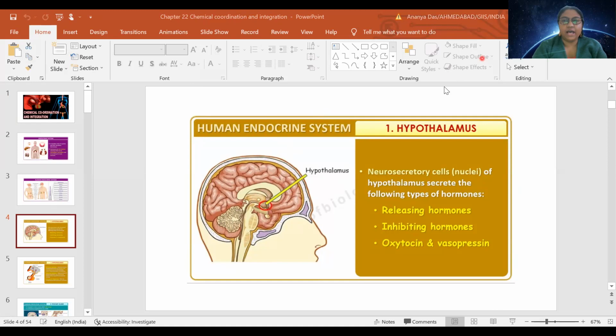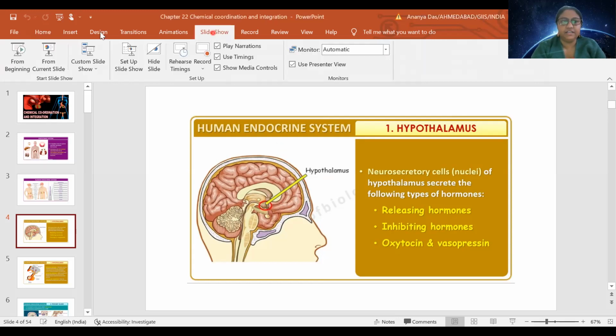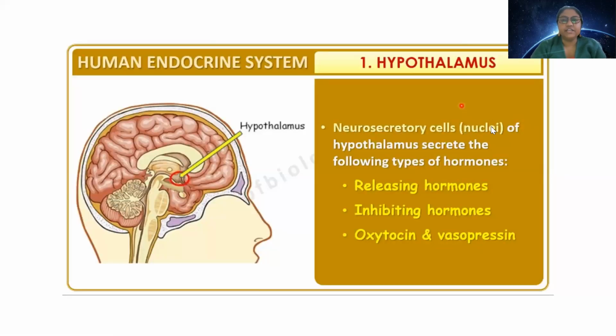Hypothalamus is a gland which is located as a part of the forebrain, and this gland is very important from both the functions, that it will be helpful for the secretion of hormone as well as it is having neural function. That's why we say that the hypothalamus is having neurosecretory cells.